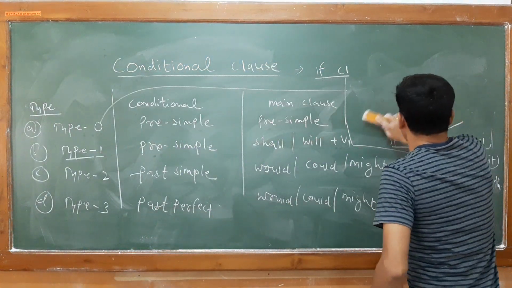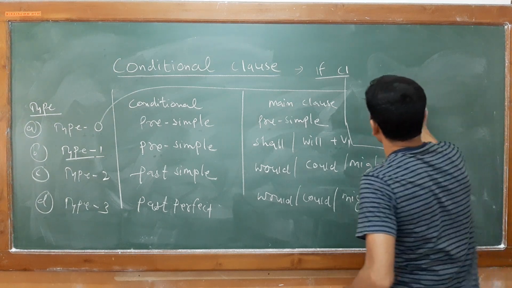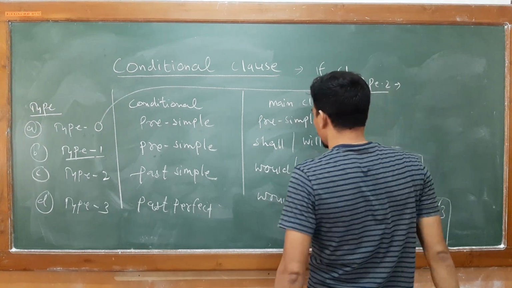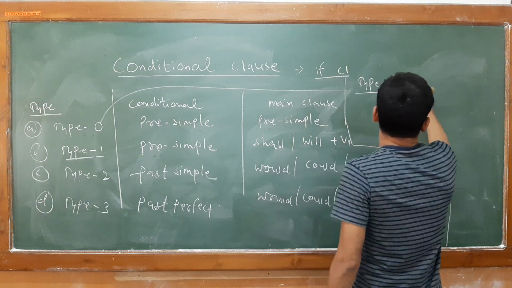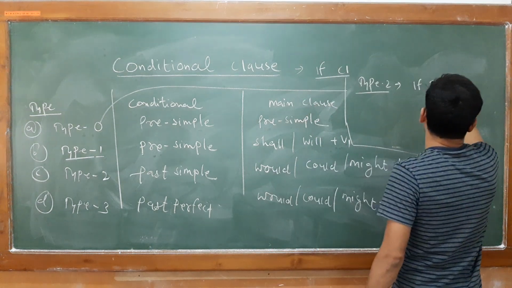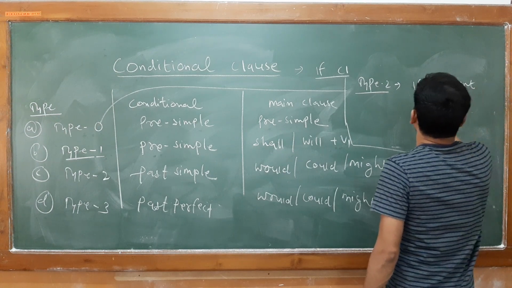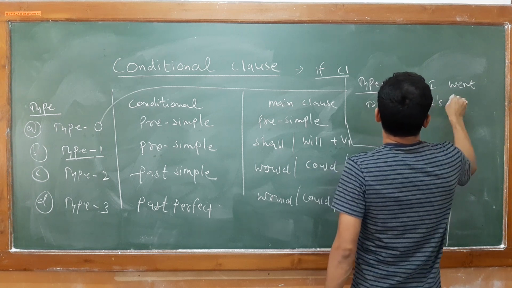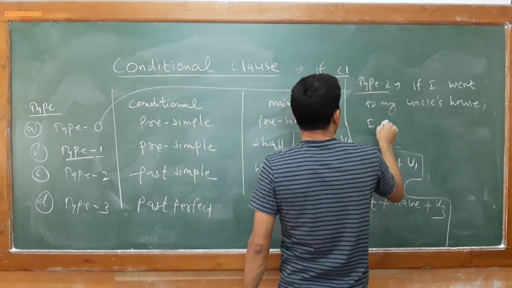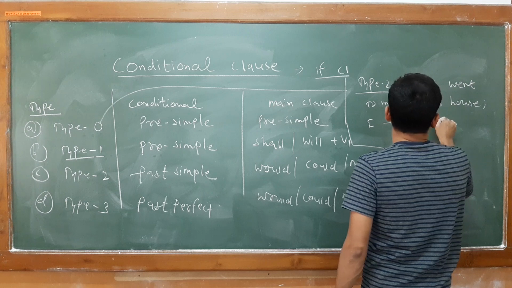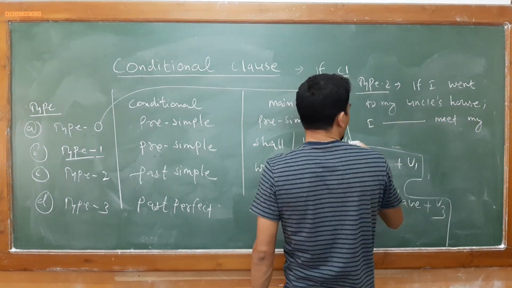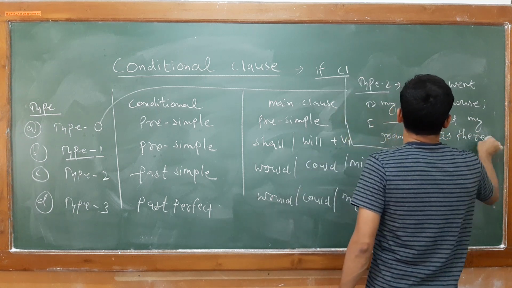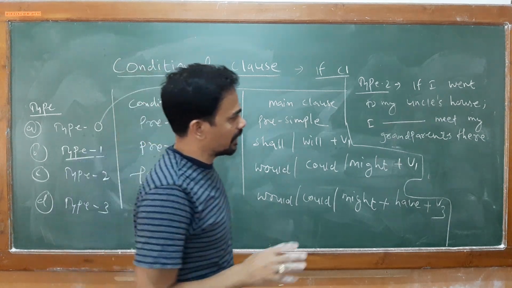Now, in type 2, what happens? In type 2 condition: if I went to my uncle's house, I guess I could meet my grandparents there.